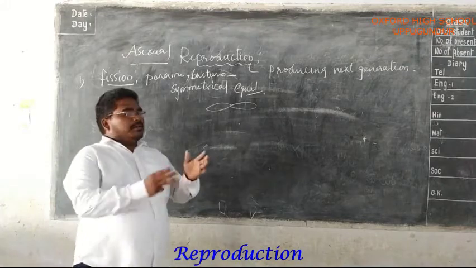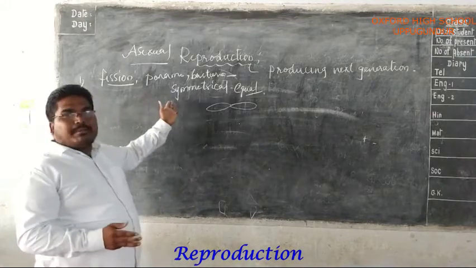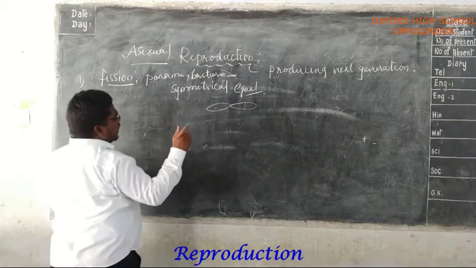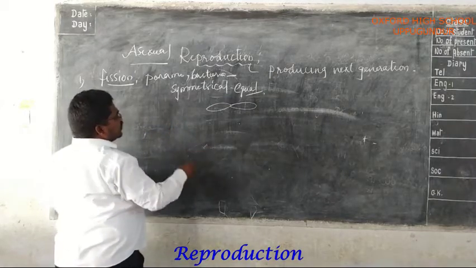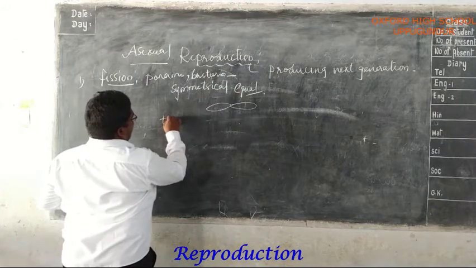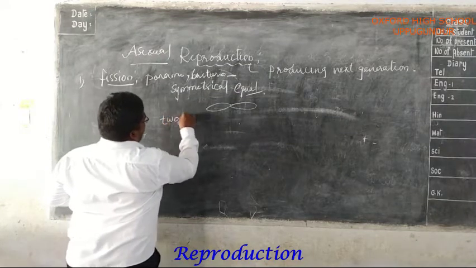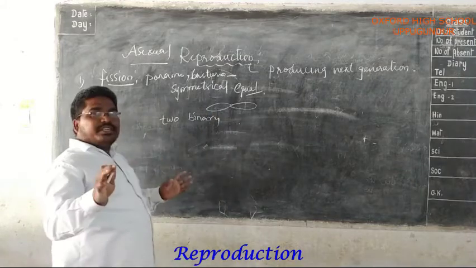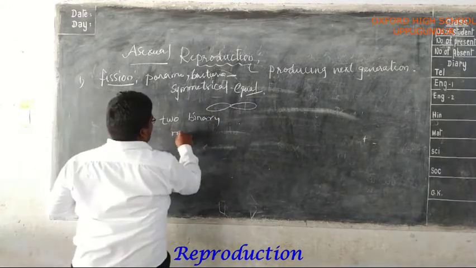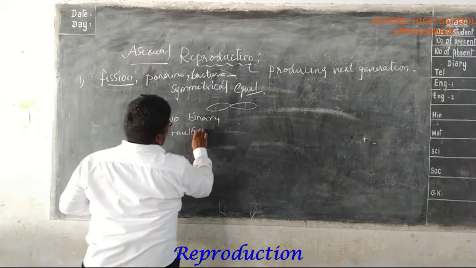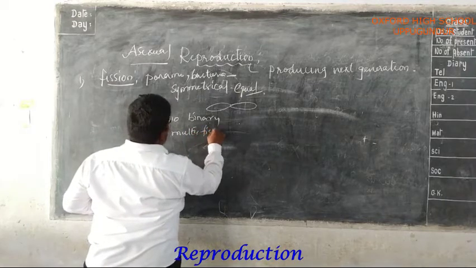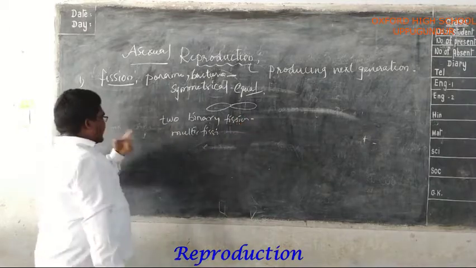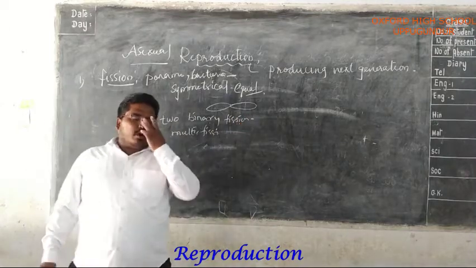So generally when the paramecium or bacteria divide by fission into two, that is binary fission. Or if the organism divides into more offspring, that is multifission. So dear students, this is about fission. Don't confuse about it.